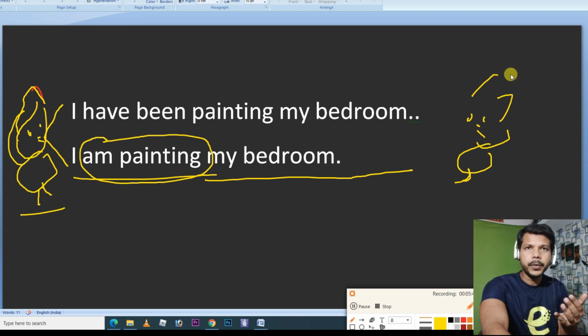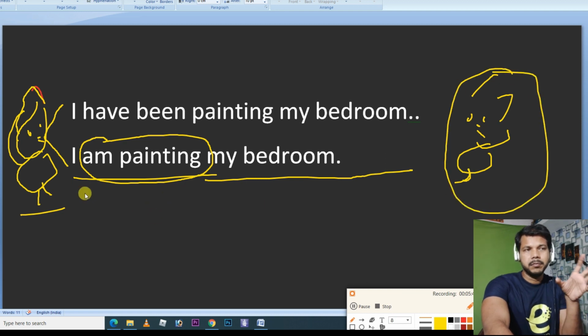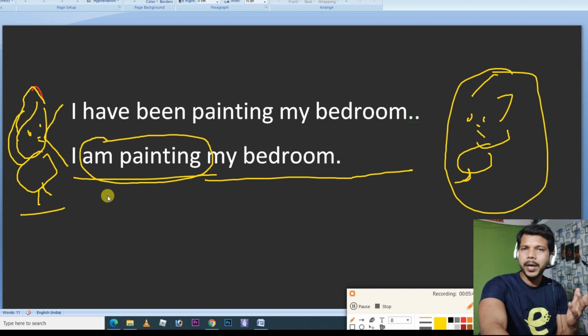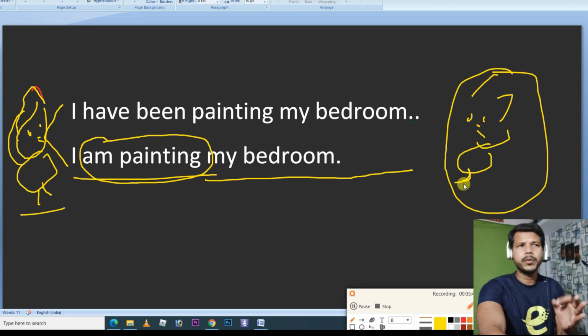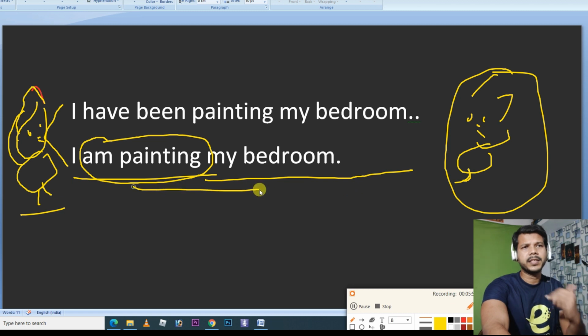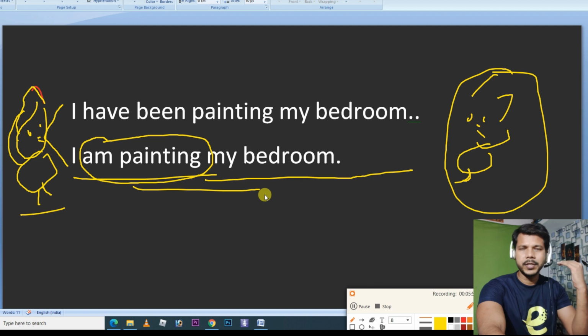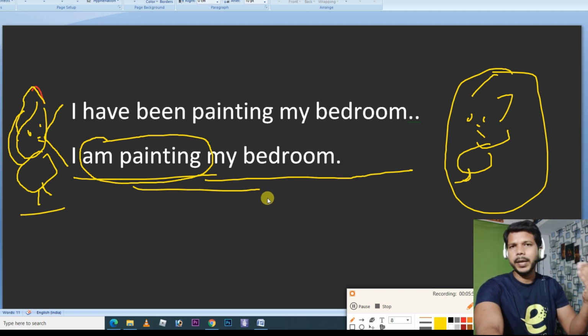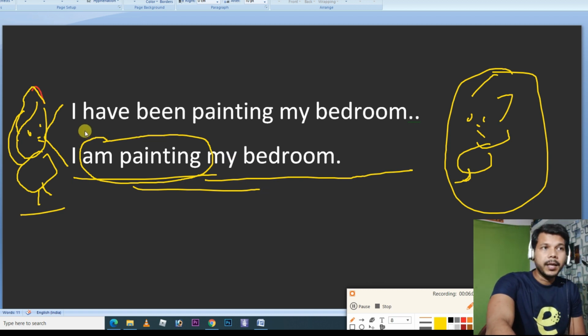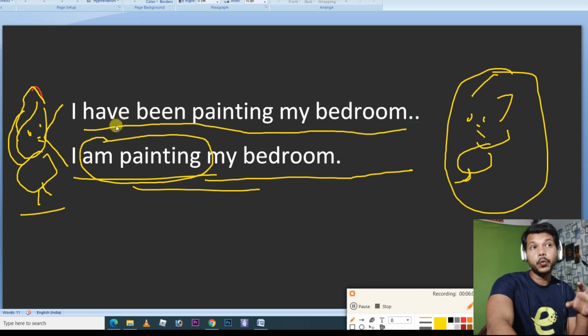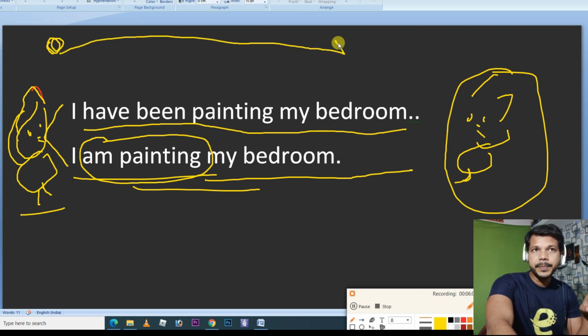It doesn't mean that the person cannot guess that this work was started some time ago in the past. This person will figure out that something is going on. You say, you know, I'm painting my bedroom. I'm painting my bedroom means the activity which is going on right now is painting. It doesn't show whether it was started 2 hours back, 3 hours back, or in the morning. But if you say, hey, I have been painting my bedroom, it shows that something started some time ago in the past, and still this person has been doing that work.